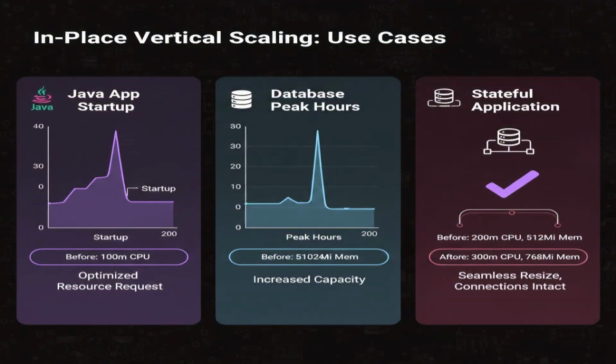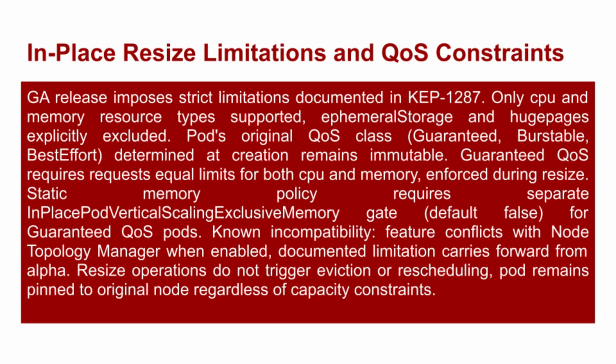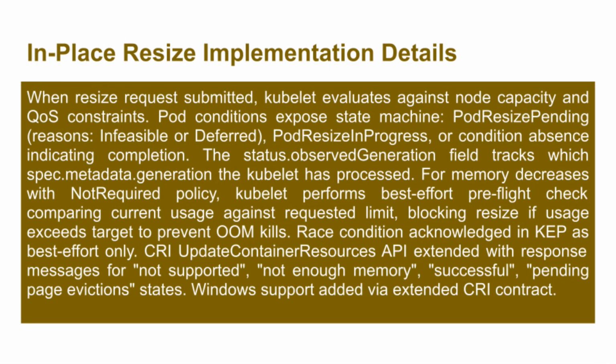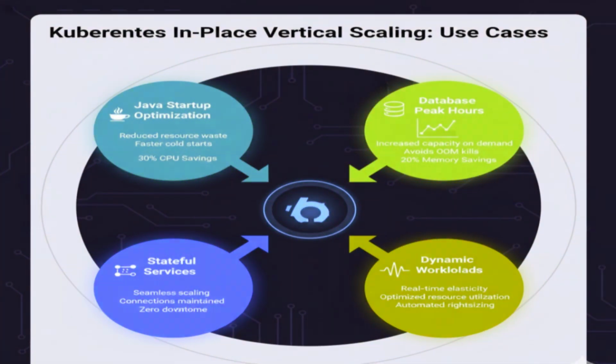Think about a Java application that needs extra CPU during startup and then can scale back down, or a database that needs more memory during peak hours. You can now make these adjustments without downtime. This has been one of the most requested features in Kubernetes history and is finally here.